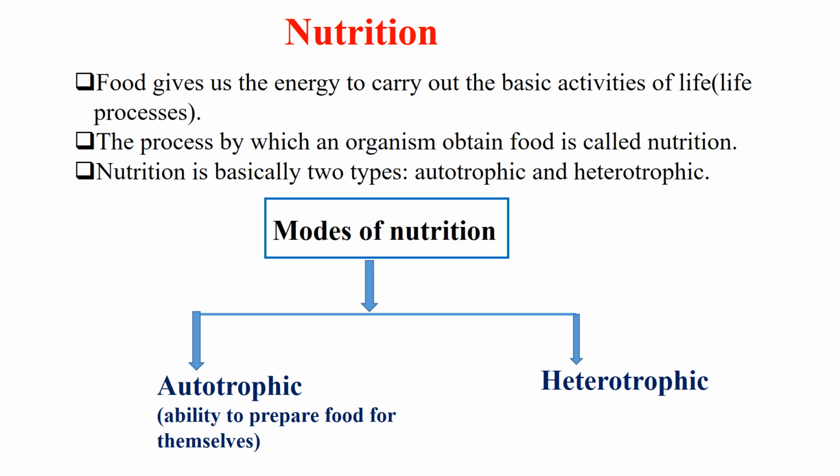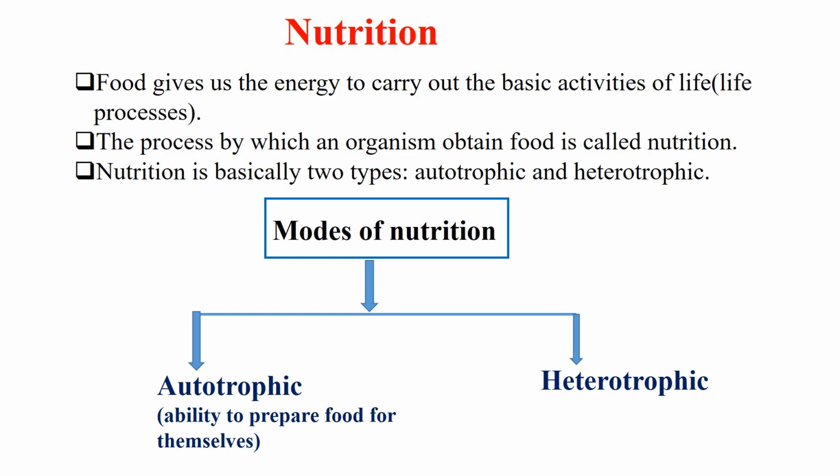Nutrition is basically of two types, meaning different ways to obtain food. These are the modes of nutrition: first is autotrophic, next is heterotrophic. Today we will discuss only the autotrophic mode of nutrition. Autotrophic means the organisms have the ability to prepare food for themselves. But heterotrophs cannot obtain food on their own; they depend on others to obtain food. So today we only discuss the autotrophic mode of nutrition.